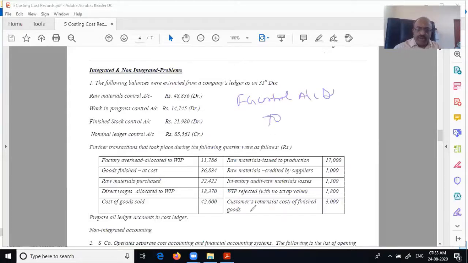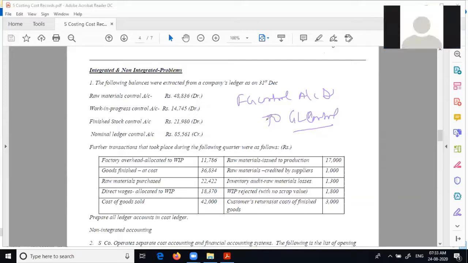Two, debtors will come down, but debtors we don't record in our books in cost record. Therefore, general ledger control account or nominal ledger, whatever name they have mentioned, control account. Finished goods control account to general ledger control account. Is it clear? Any entry that you're not clear, please tell me.